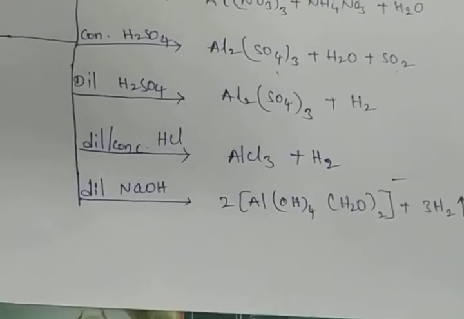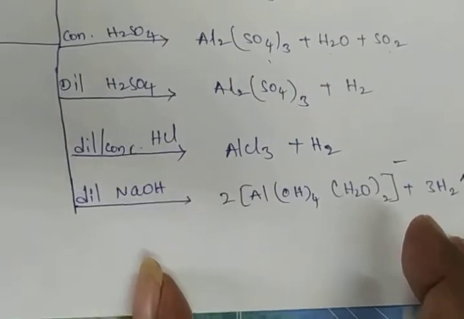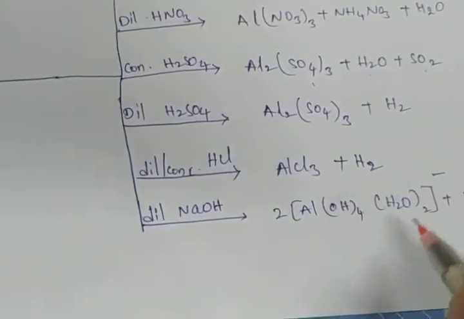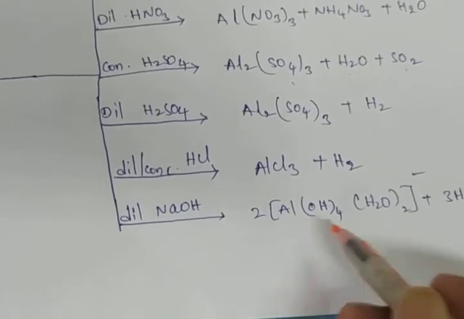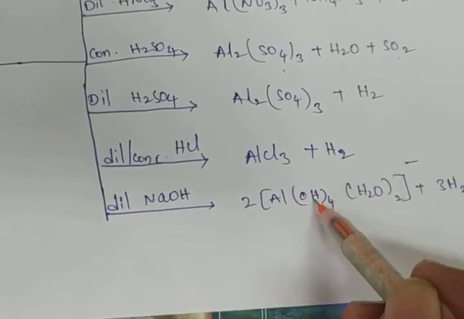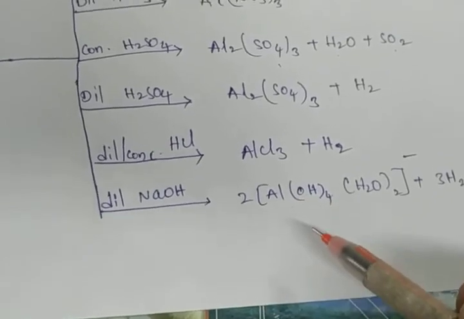It will form the ions. Here minus or plus means that is ions. Okay, when dilute NaOH is reacted with aluminium, it will form aluminium hydroxide and water molecule. This is a complex compound. The water molecules surround this aluminium hydroxide.